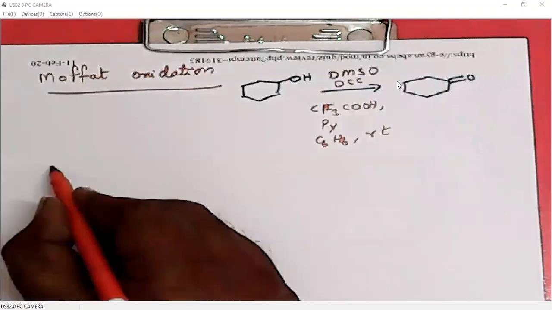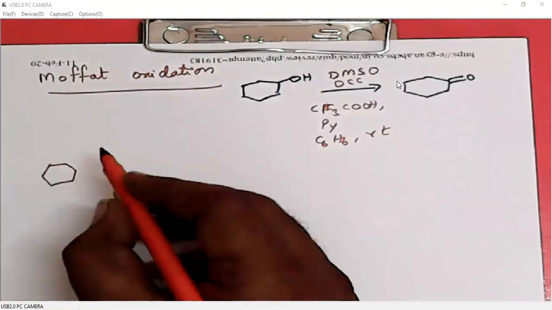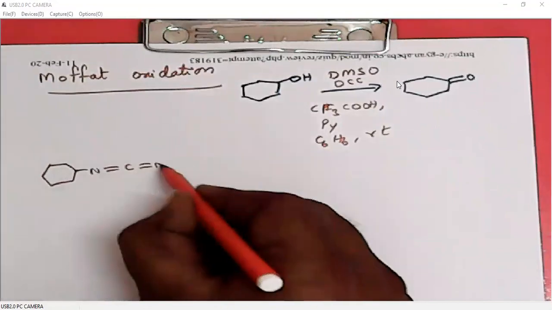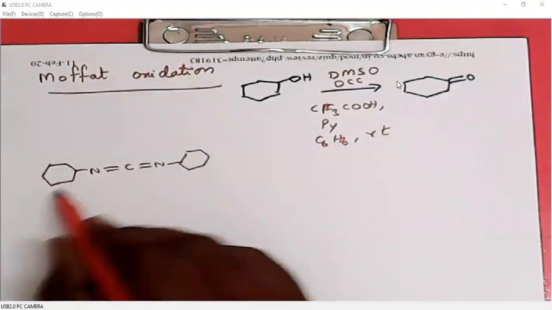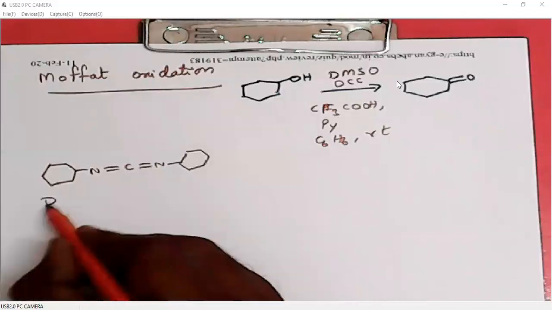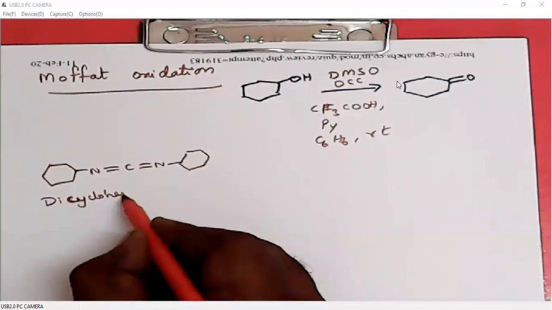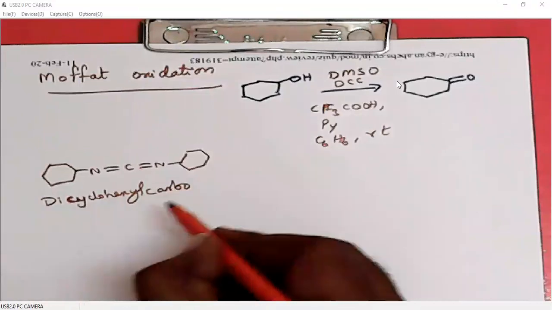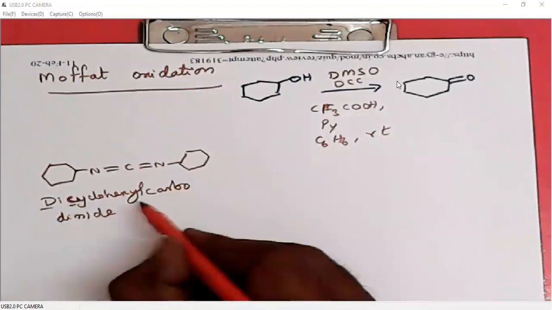What is DCC? DCC is dicyclohexyl carbodiimide. This is dicyclohexyl carbodiimide, DCC.